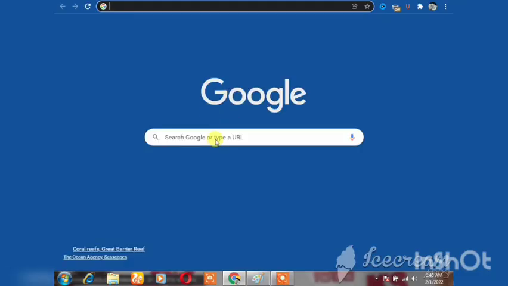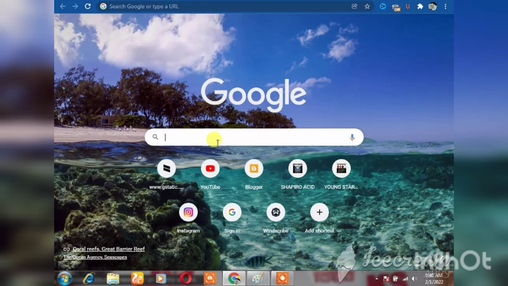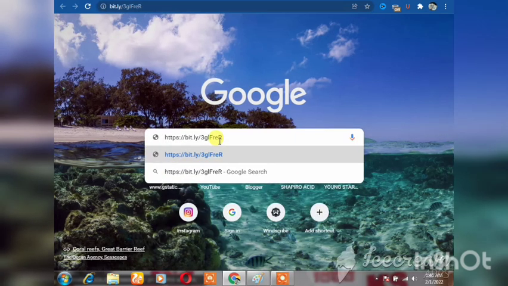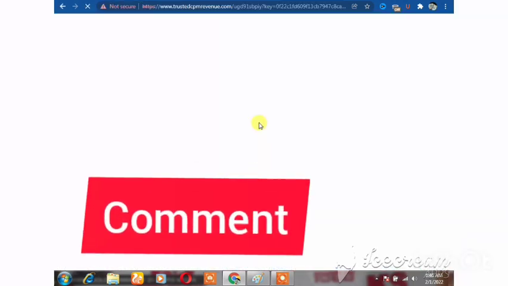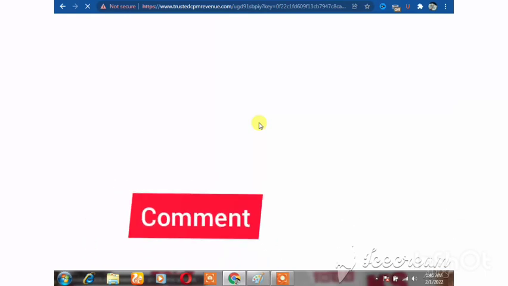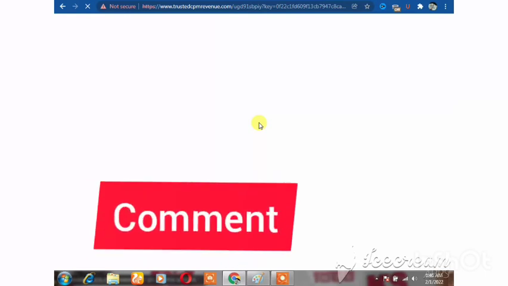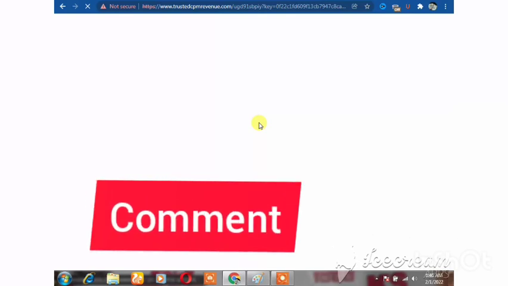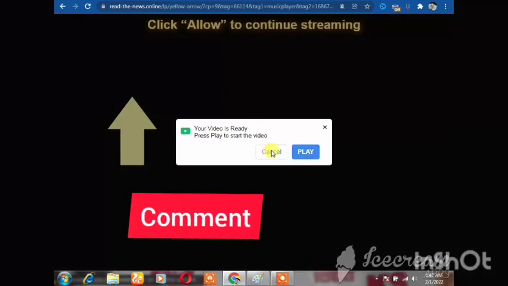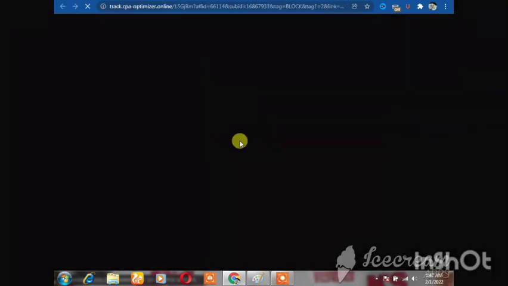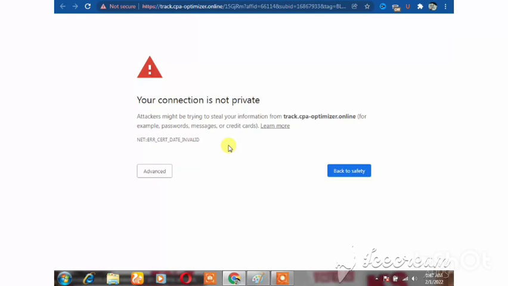Let's come to this new tab and paste the link here. This is the link. Let's enter and see how it looks like real quick. Okay, it's loading. Yeah, this is how the link looks like. There is an advert that they will show here, and you just get paid for doing that.